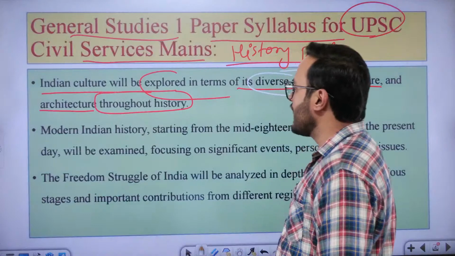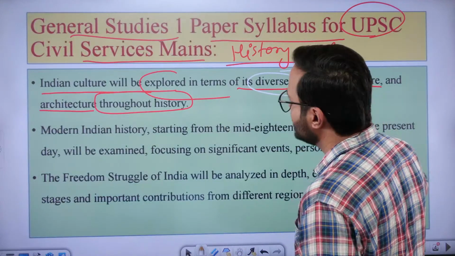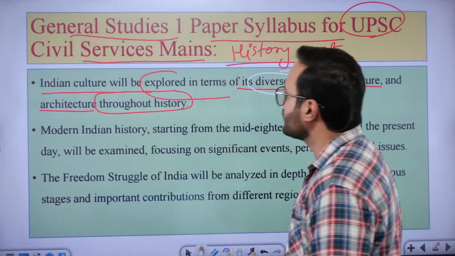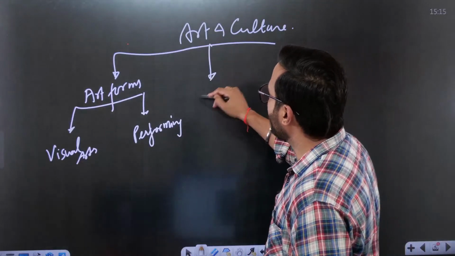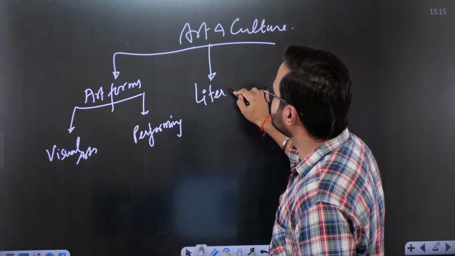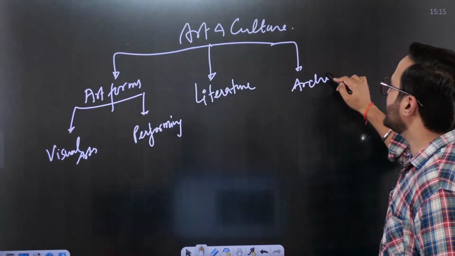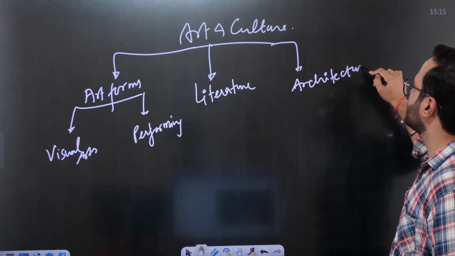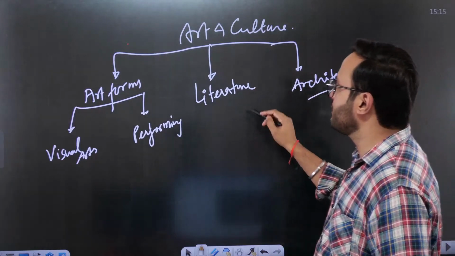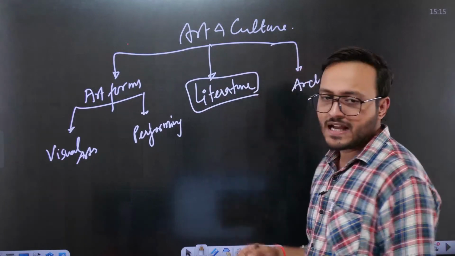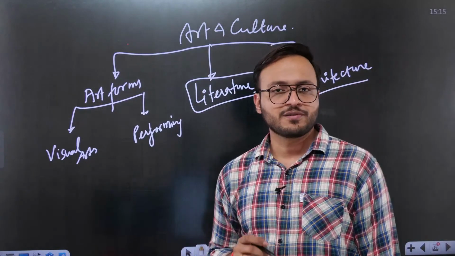Apart from that, they ask about literature and architecture throughout history. These three things, art forms, literature and architecture, form the foundation of the entire syllabus of Indian culture.